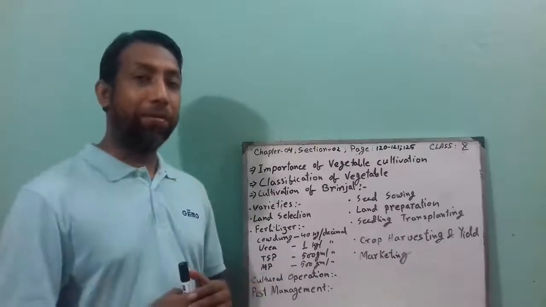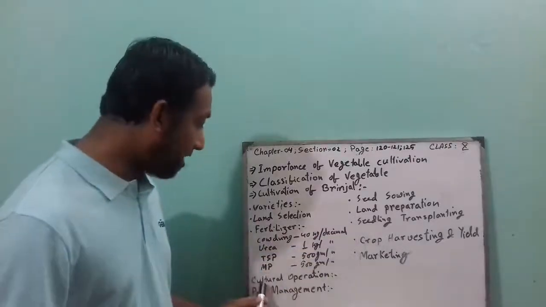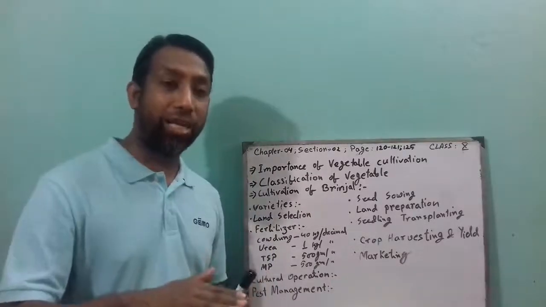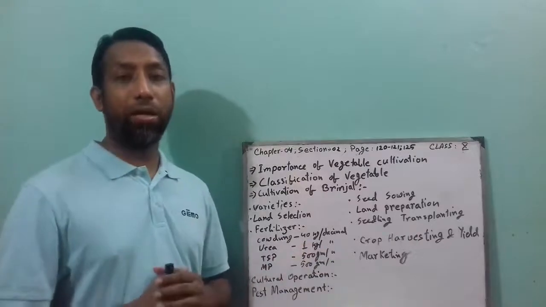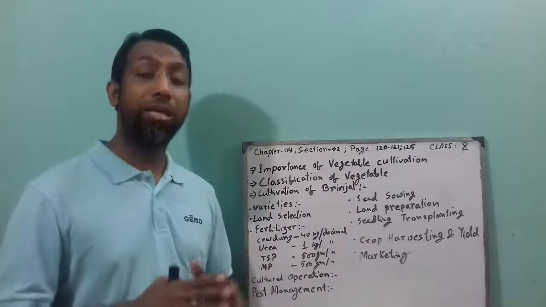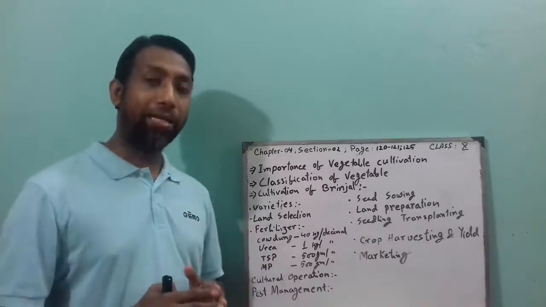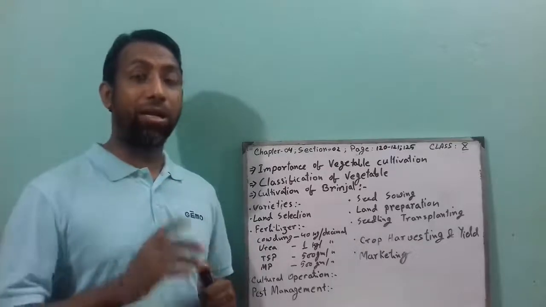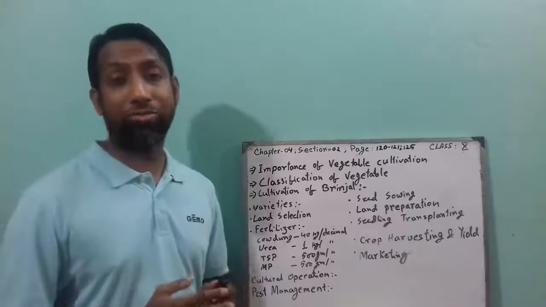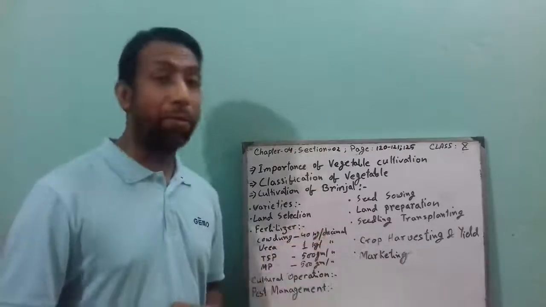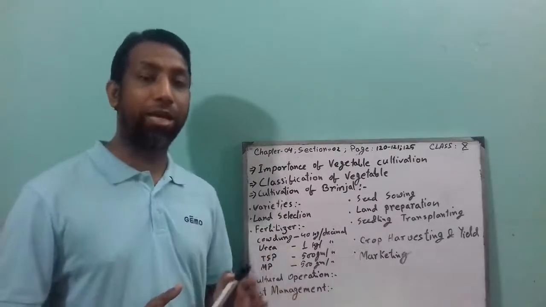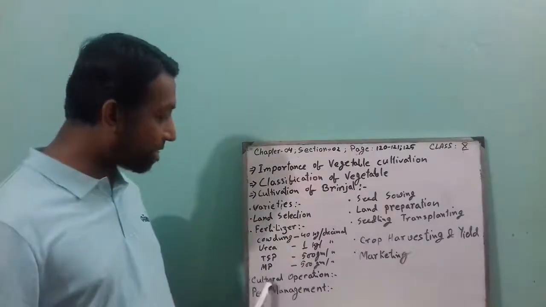And remember that after transplanting you have to do the cultural operation. After transplanting you have to provide mulching at the bottom of the plant, that means near the root zone, with straw or water hyacinth. And if you can, provide shade as well, because after transplanting, if the next day is very sunny, then the seedling might fall down. So you have to provide shade, mulching and staking with a stick. This is called the cultural operation.